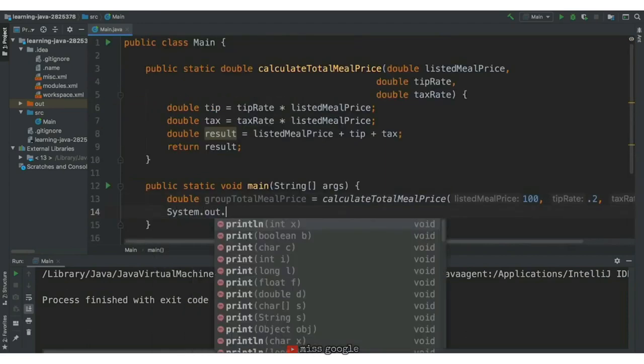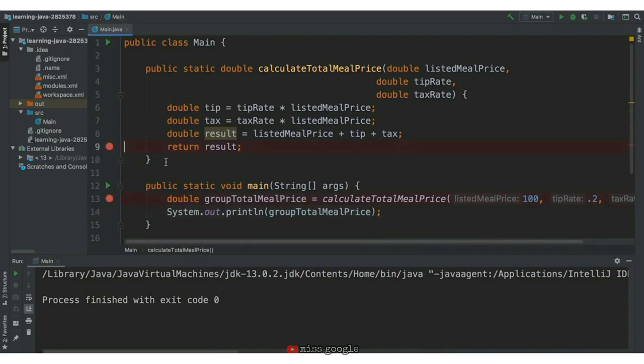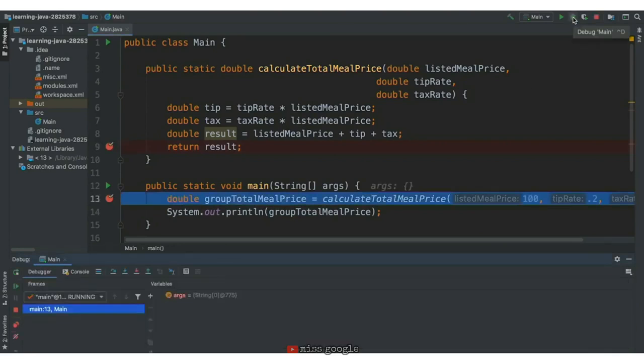Let's print group total meal price out to the console, add some breakpoints, and run the code in debug mode. We'll add one breakpoint at the function call and another breakpoint when the result is returned. Let's use the debugger. Here, we're right before the function call.